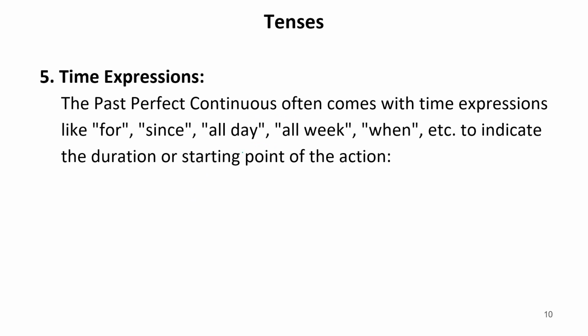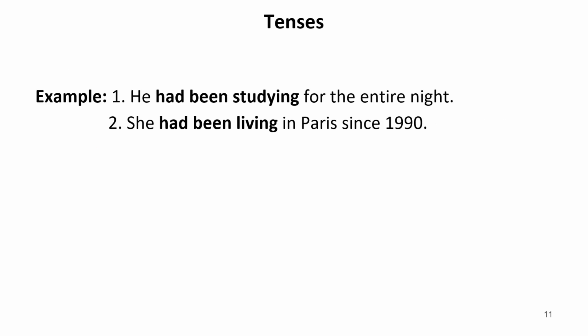With time expressions like all day, for, since, all week, when, etc., the words that show the action in past, with all these expressions, we also use past perfect continuous tense. He had been studying for the entire night. She had been living in Paris since 1990. In previous sessions, we have already discussed the use of since and for. For is used with countable time, whereas since is used with uncountable times.